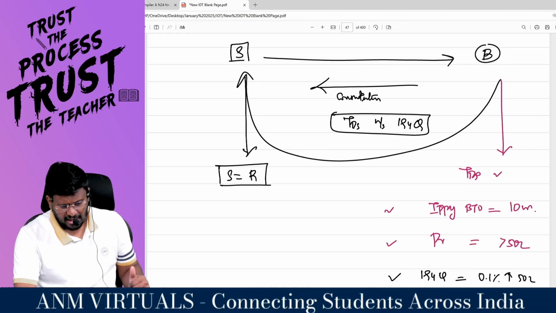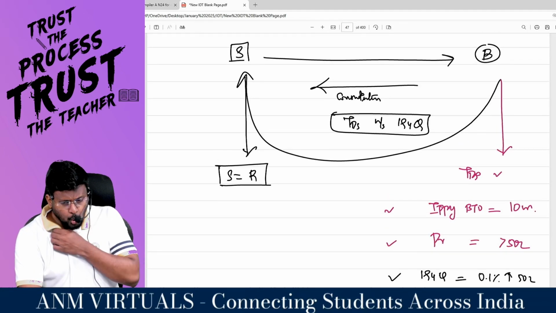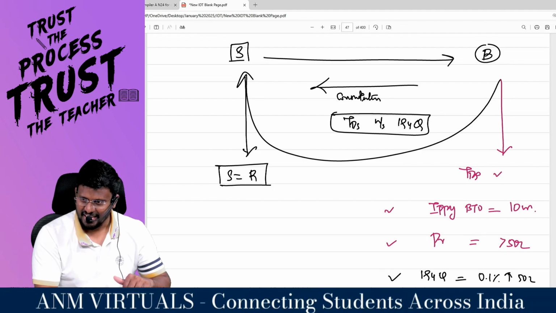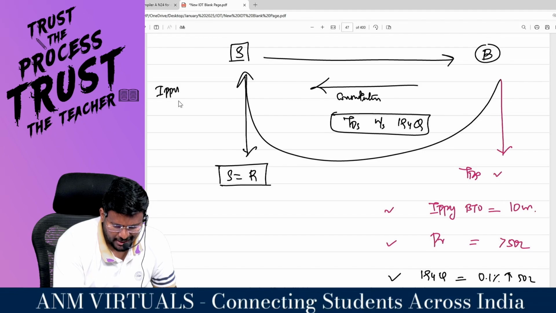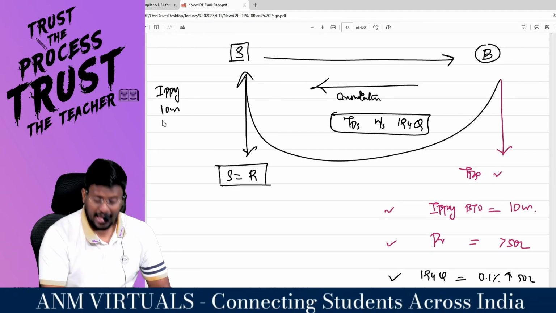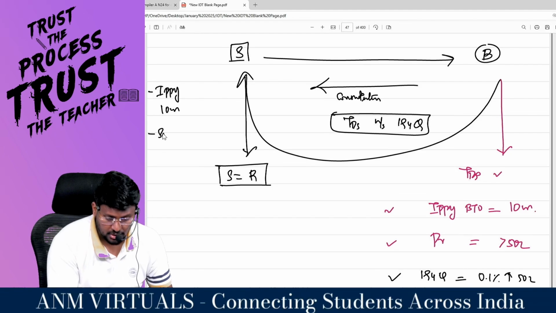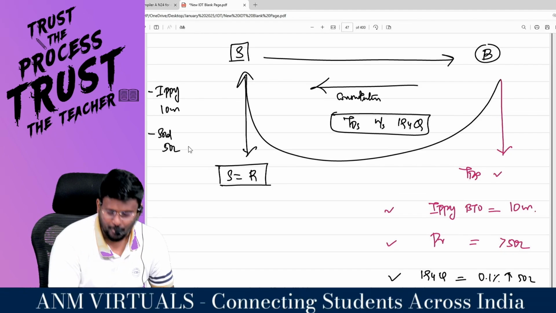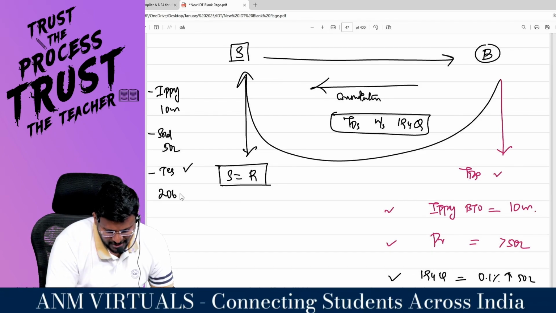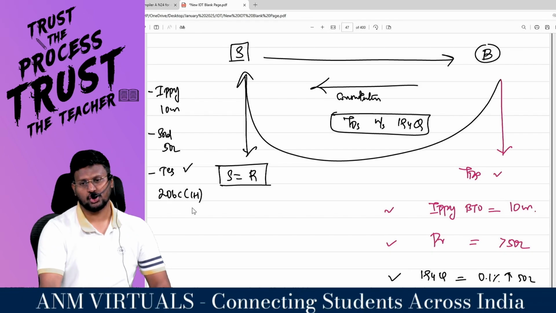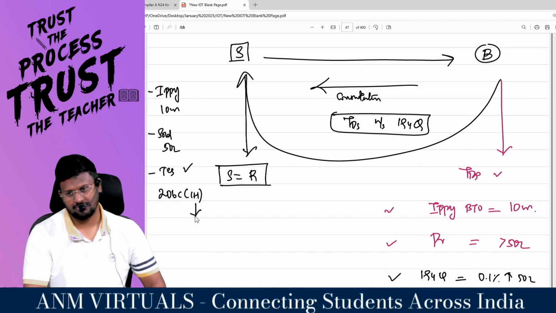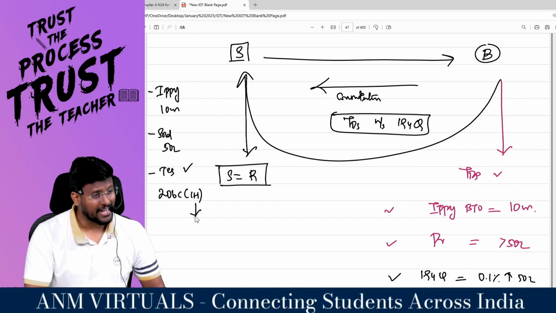Now, who should be the big one? If the seller is the big one, that means if the seller's immediately preceding previous year turnover exceeds 10 crore, and he sold goods, not purchased goods, of more than 50 lakhs, then TCS will be applicable. TCS will be as per section 206C subsection 1H. Why H? Because it is a high value transaction.